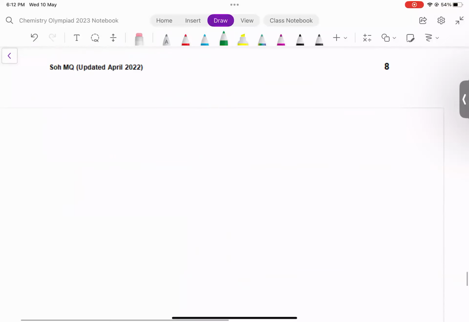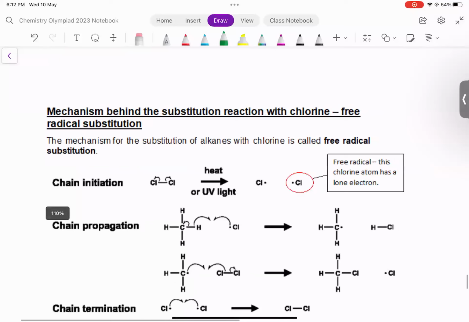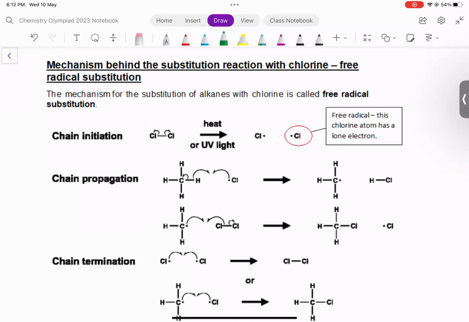Now, the last part shows you what you will learn at A level. So at A level, it will build on whatever you have done at Sec 4 O level. Okay, so up to page 8 just now was O level. Now page 9 is A level. All right, at A level, you will learn the mechanism behind substitution of alkanes with chlorine. The name of the mechanism means how does the reaction happen. The name of the mechanism is free radical substitution.